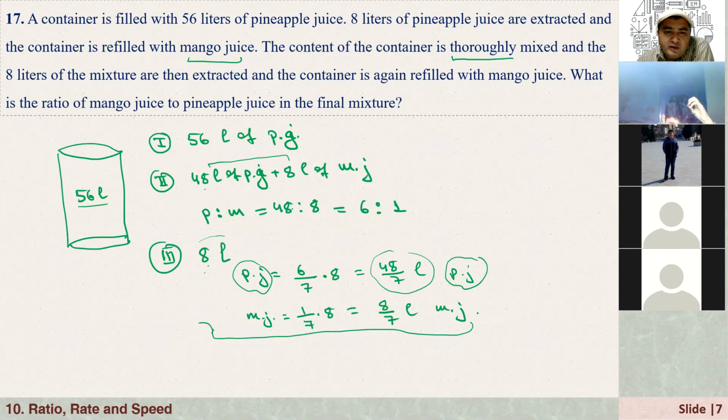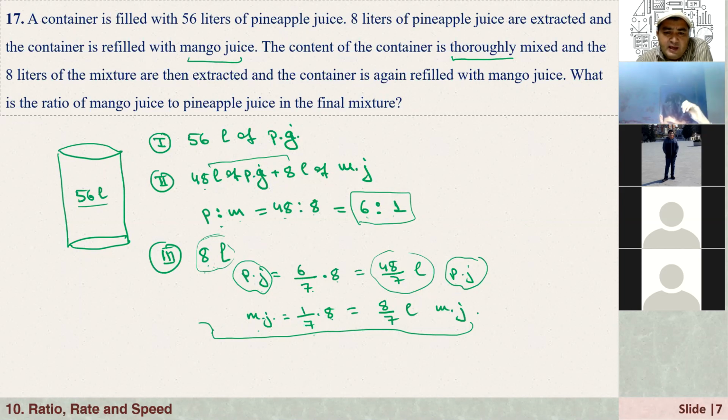Right. In the ratio of pineapple to mango juice is 48 to 8. That means it's 6 to 1, right? So now if we just get 8 liters of mixture from the container, and I just wonder, this 8 liters of mixture contains how much pineapple juice and how much mango juice. And since we mix them well and they are in the ratio 6 to 1, that means that 6 out of 7 times 8, that is pineapple juice. And 1 out of 7, what is it? In 8 liters, that is mango juice. As you see here, if you mix, again, we are talking about 8 liters.